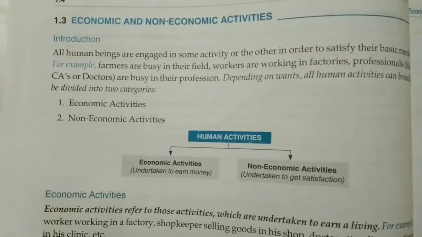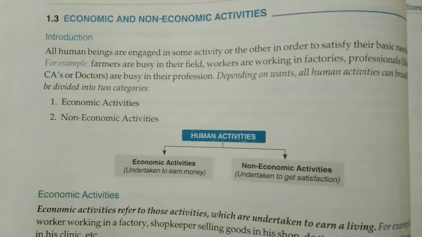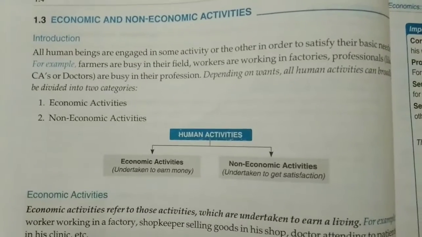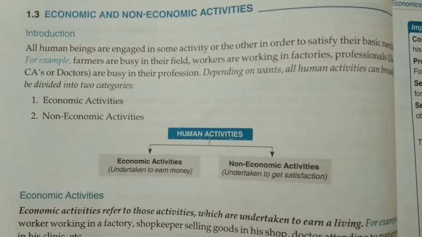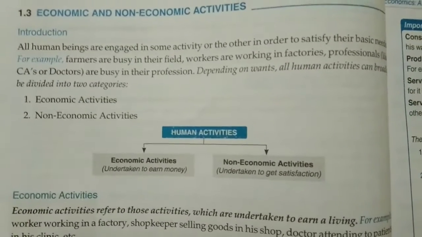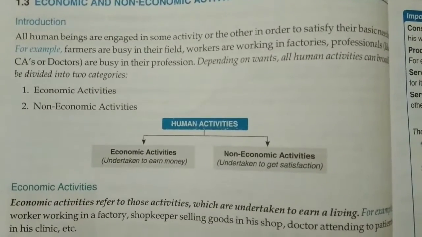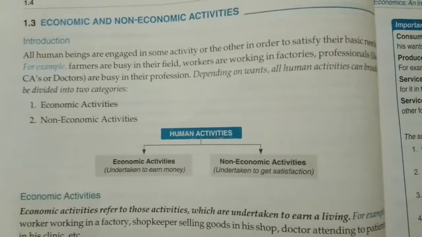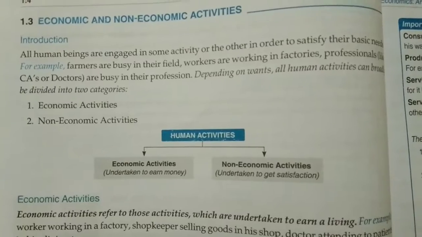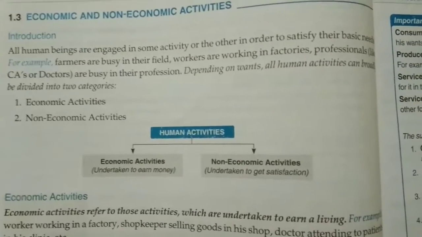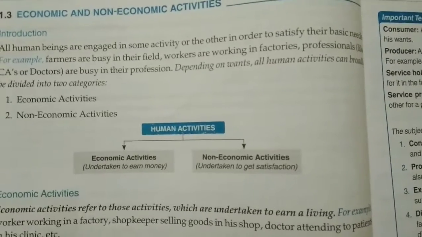You have studied earlier also what economic and non-economic activities are, I think in 9th and 10th. Economic activities are the activities which are undertaken to earn money. All the activities in which humans are engaged and earning money is known as economic activities, and non-economic activities are those activities which are undertaken for satisfaction, meaning in this people do not earn money; this is for self-satisfaction or for satisfaction of others. So let us see, all human beings are engaged in some activity or other in order to satisfy their basic needs.